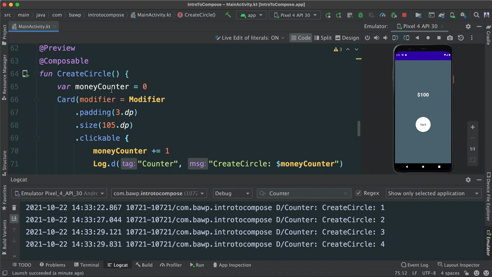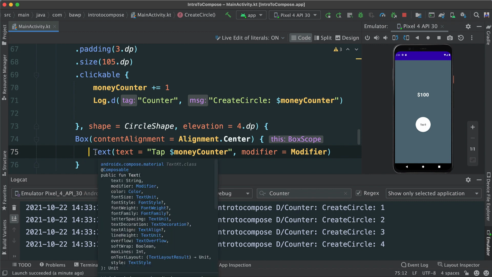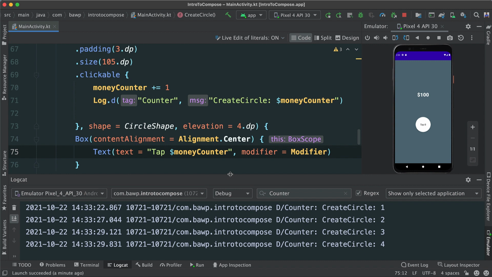The reason is that whenever we want to change something inside of a composable function, in this case a text, we need to redraw that composable, which means this text has to be redrawn with the new value. And if you remember what we talked about regarding the imperative approach in Android development versus the declarative approach, in the declarative approach we are passing data through the composable functions, and then the composable function reacts to that data.